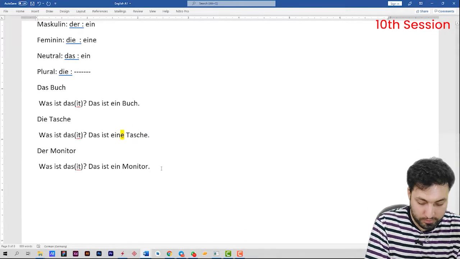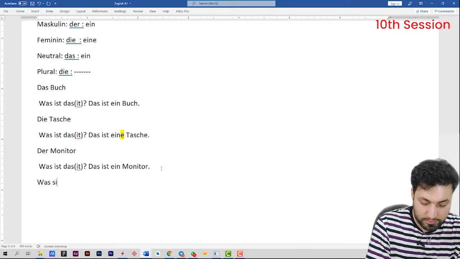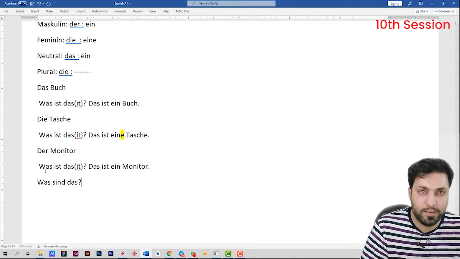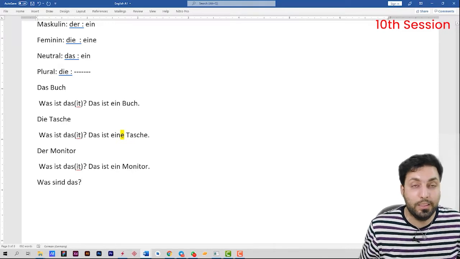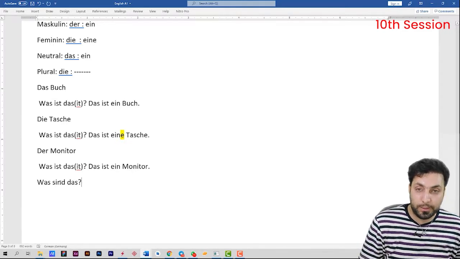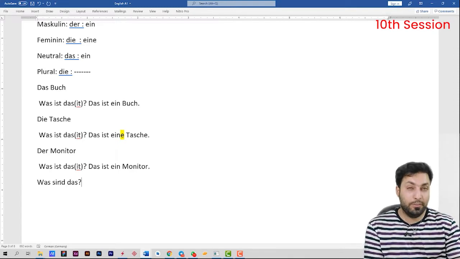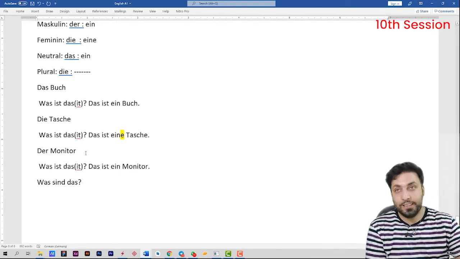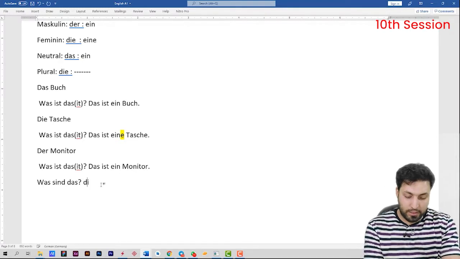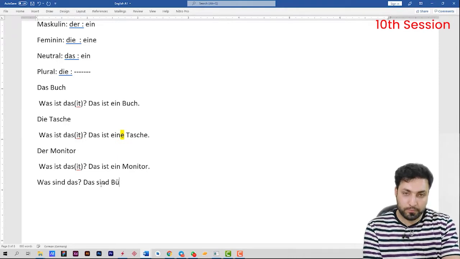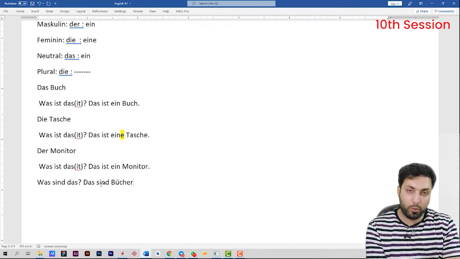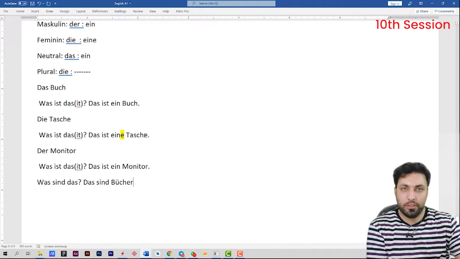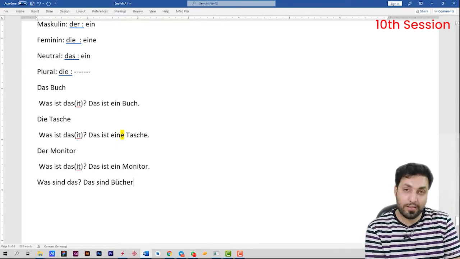And for plural forms, guys, I should ask like this: was sind das? We have learned before in that table how to conjugate the verbs. We used sind for the plural, for the verb sein, "to be." Okay, was sind das? Then I say die sind or das sind. I can say das sind, for example, Bücher. Bücher means books, the plural of that. Das sind Bücher oder das sind Taschen. Good. So here are the questions that we ask, and we should answer them normally. Those are the easy things.